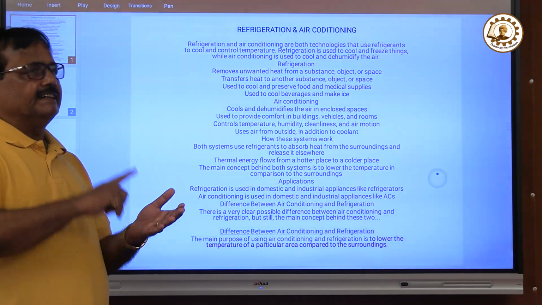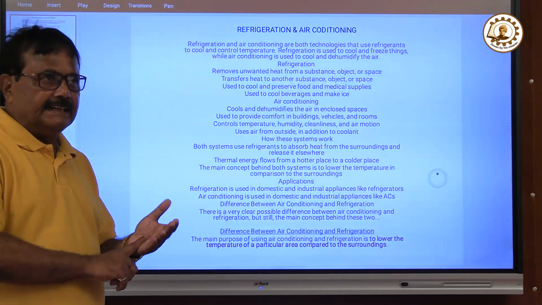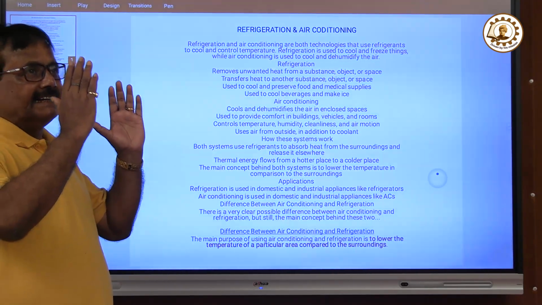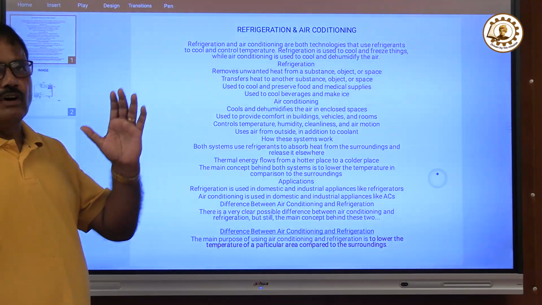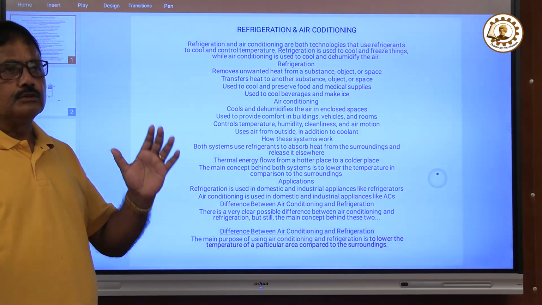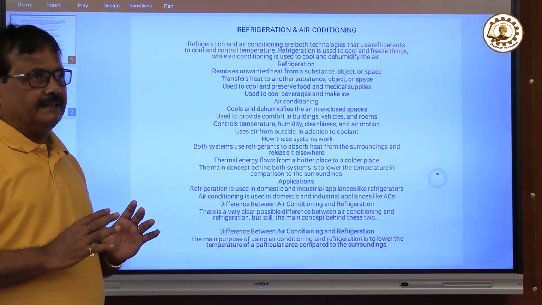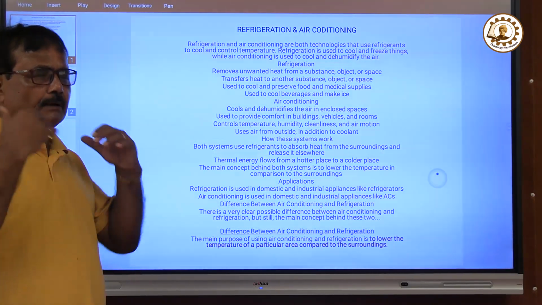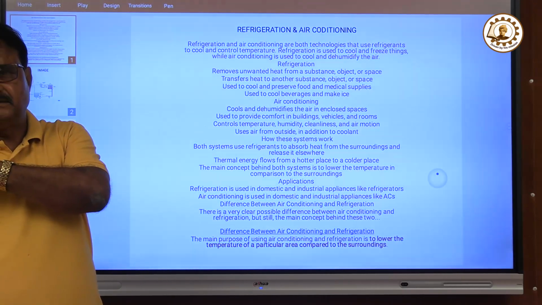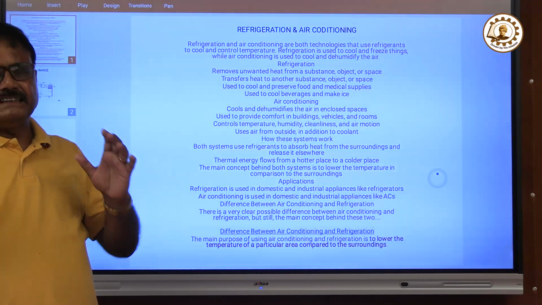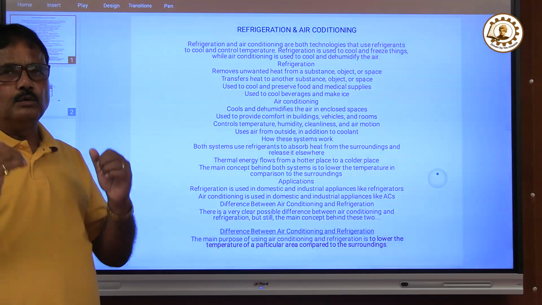So latent heat, sensible heat and internal energy together are called the enthalpy of the air. So in this room the air has some enthalpy. That enthalpy, with the help of a machine, will be thrown out to the atmosphere. Then we can cool down.